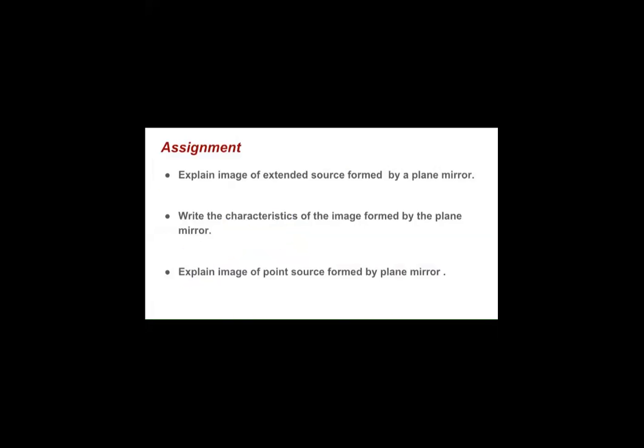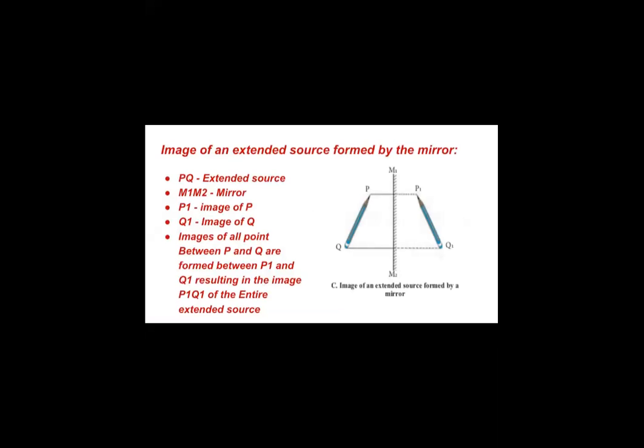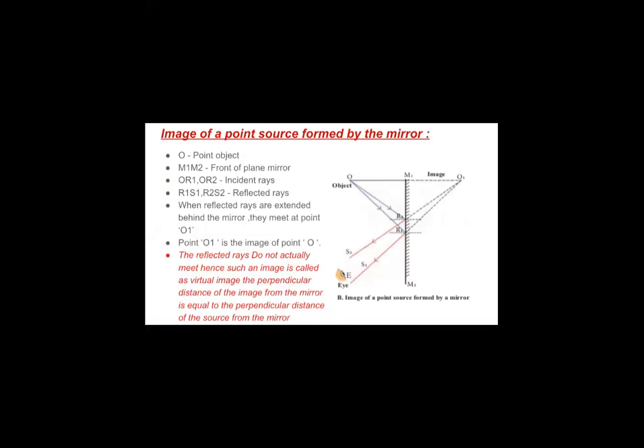The third question for homework will be, explain image of point source by a plane mirror. By point source, we have to give the explanation that was done over here. We have an object O, OR1 and OR2 as the incident rays.